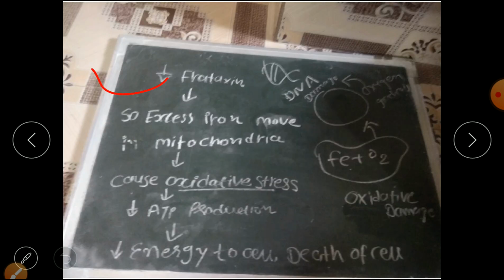Now if frataxin is decreased, excess iron moves into the mitochondria and causes oxidative stress. Now what is oxidative stress? Here this is the mitochondria, and iron plus oxygen, iron binds with the oxygen, so free radicals increase, that damages the DNA and produces oxidative damage. So that's why it is known as oxidative stress. So ATP production decreases and energy to the cell decreases, so finally death of the cell occurs.